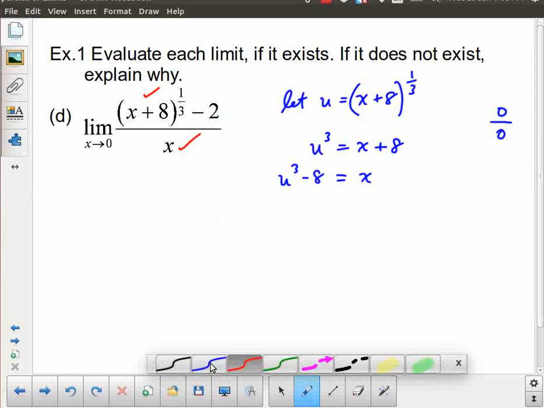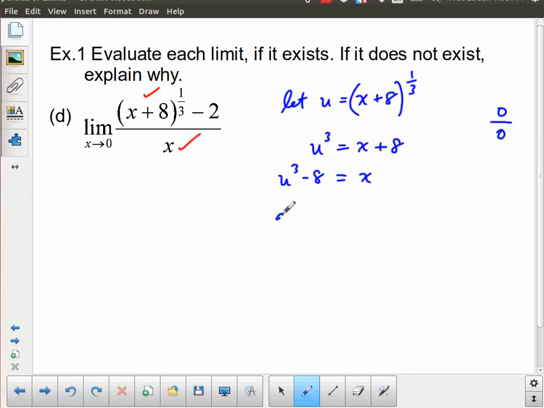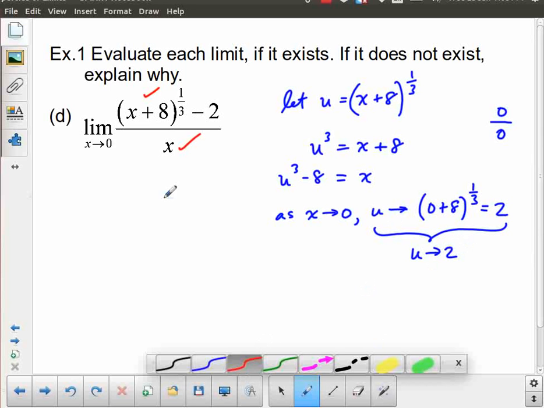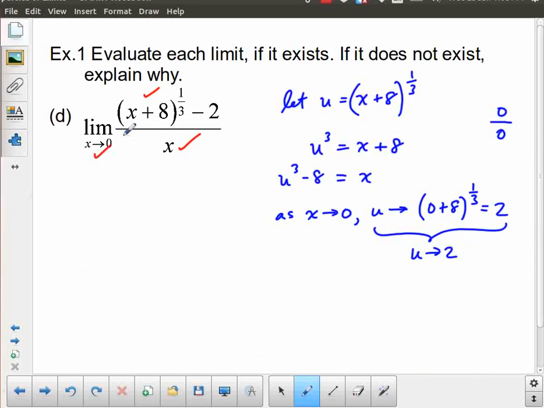And now the third thing I have to do is figure out that as x approaches 0, what does u approach? As x approaches 0, u approaches 0 plus 8 to the 1/3, and 8 to the 1/3 is equal to 2. So that's like saying u approaches 2. And now that I've asked myself that question, I've dealt with the limit part.